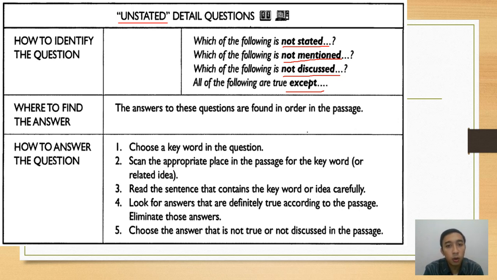Where to find the answers? The answers to these questions are found in order in the passage. How to answer the questions? First of all, we have to choose a keyword in the question. So we have to read the question first. Then after that, we have to scan the appropriate place in the passage for the keyword or the related ideas. Read the sentence that contains the keyword. Look for the answers that are definitely true according to the passage and choose the answer that is not true, because that is not stated in the text.